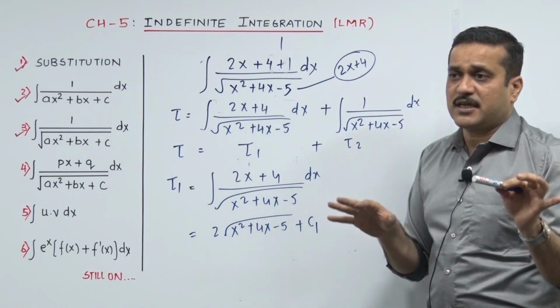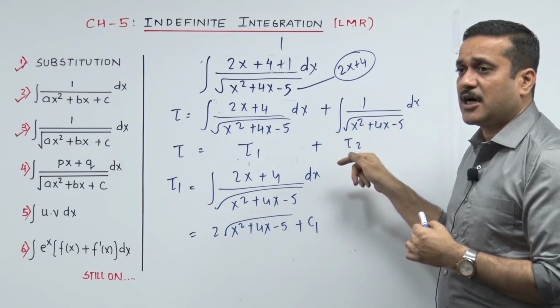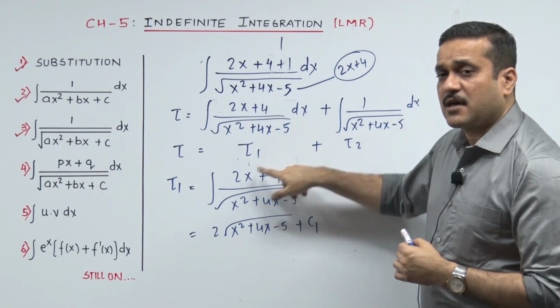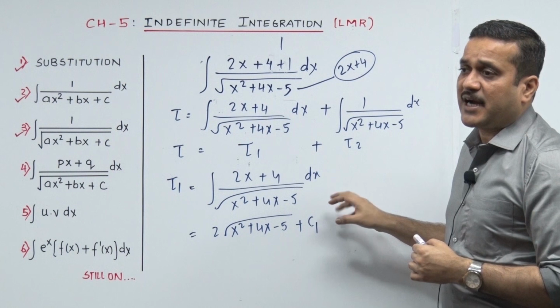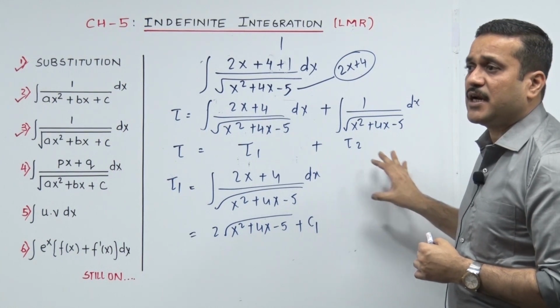I hope the picture is very clear. But coming back over here, let's punch it hard. It's f dash x upon root fx. That goes 2 root fx plus c1. Not a bad idea using बाजू में लिखना. No, you need to write.